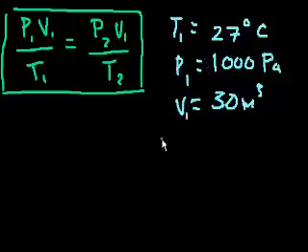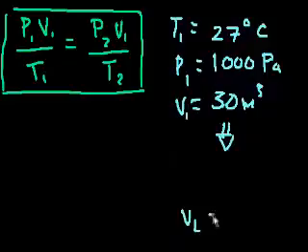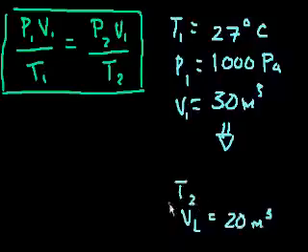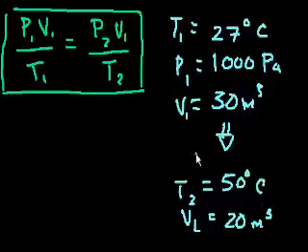And then it says the volume is decreased. So then we go to this state where my new volume is going to be 20 meters cubed. The temperature has increased, so the new temperature is now 50 degrees Celsius. And they want to know what my new pressure is.